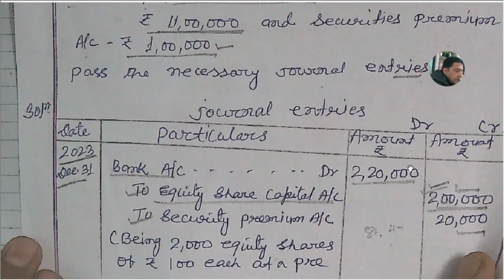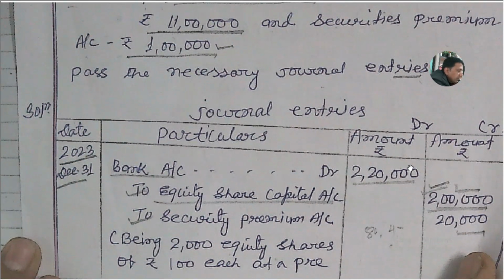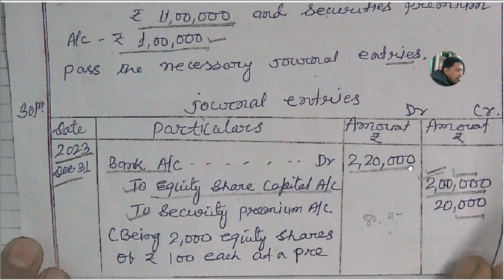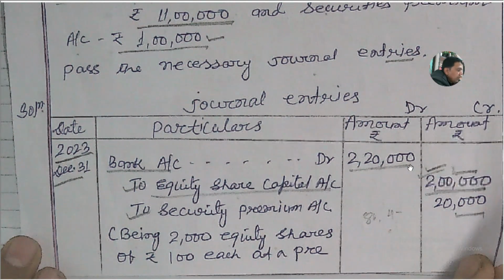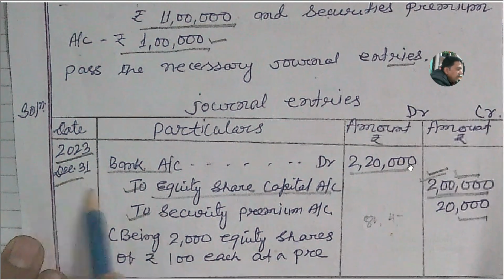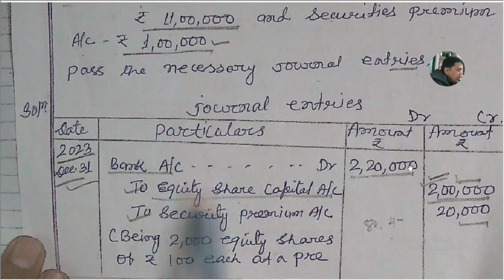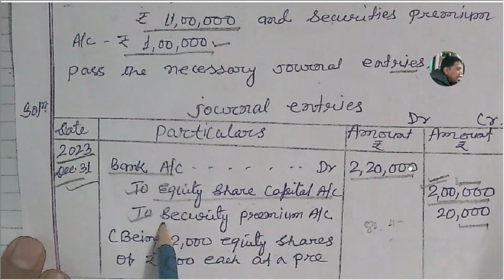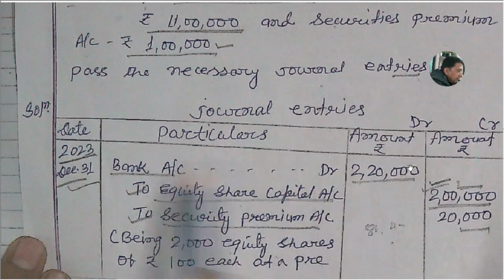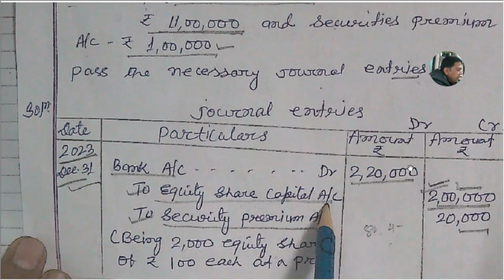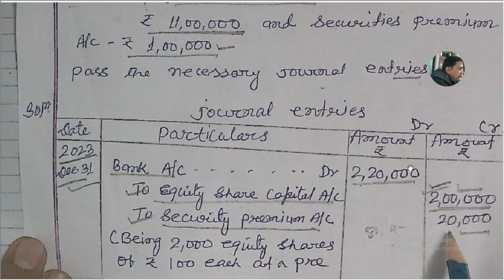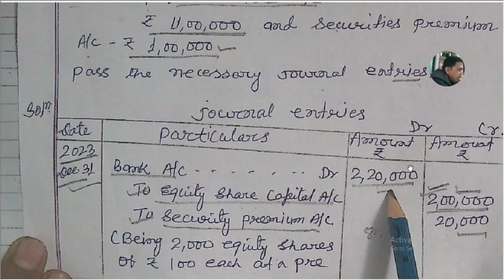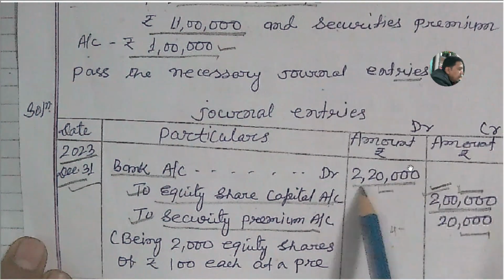So based on the explanations shown to you, and the working calculations, these are the journal entries to be recorded in the books of the company in connection with the transactions relating to redemption of redeemable preference shares. The first journal entry starts with the issue of equity share capital at a premium. So bank account debit to equity share capital account and to securities premium account. So this is the amount 2,20,000. So the total proceeds received by the company is 2,20,000.